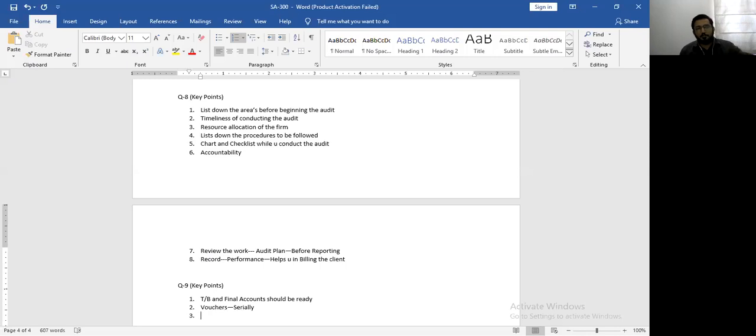Then your entire audit plan will be disturbed because you didn't anticipate all these kinds of problems to arise during the audit plan. So you have to clearly instruct them that please prepare all the vouchers and arrange them serially. We want them serially numbered in a proper file so that we can locate them as and when required.